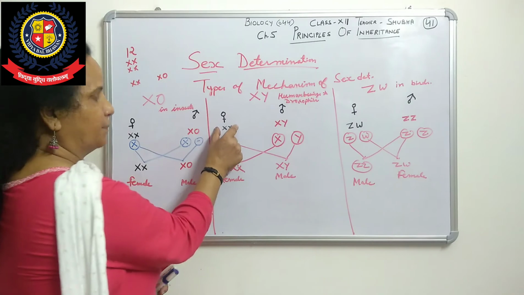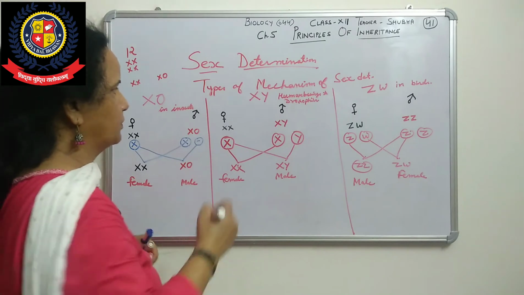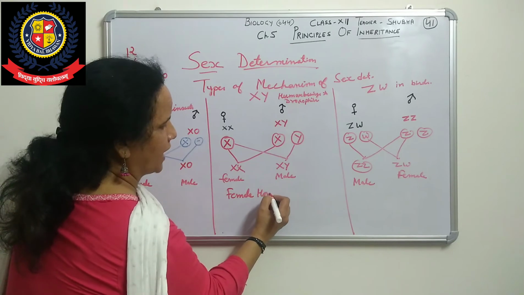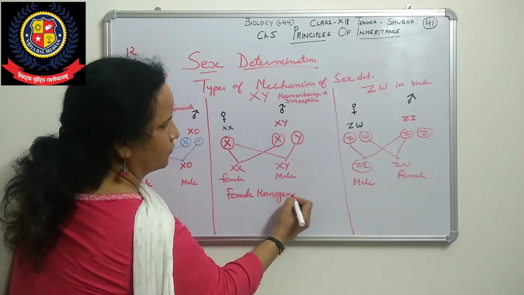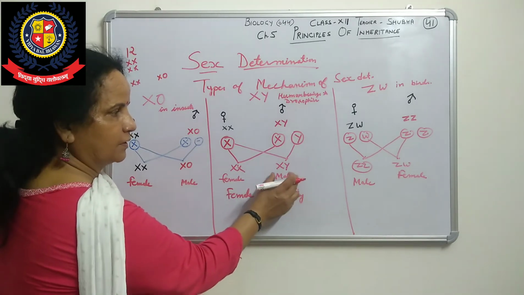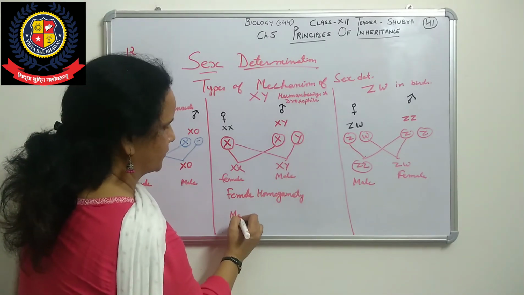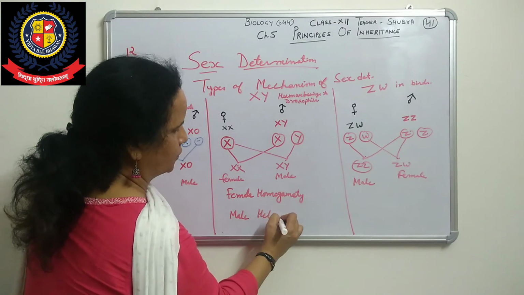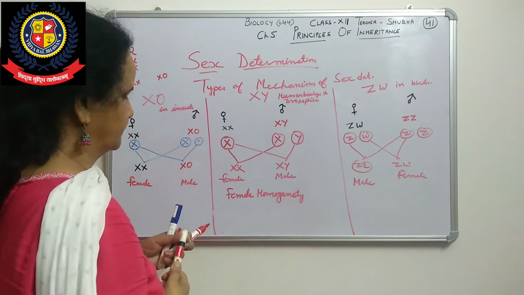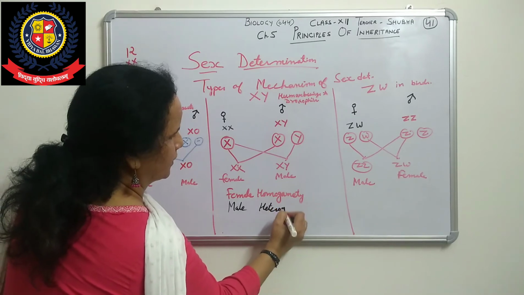When the similar pair or the dissimilar pair is there, then in human beings this female is called female homogamety. What is it called? Female homogamety. In that case the male is heterozygous, meaning a dissimilar pair. So we can say male heterogamety.